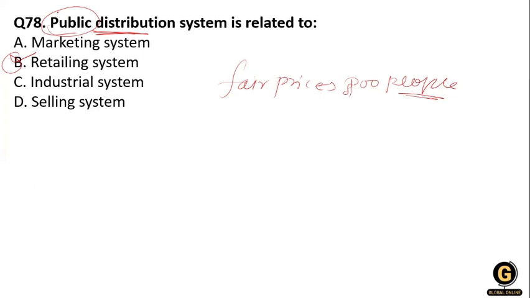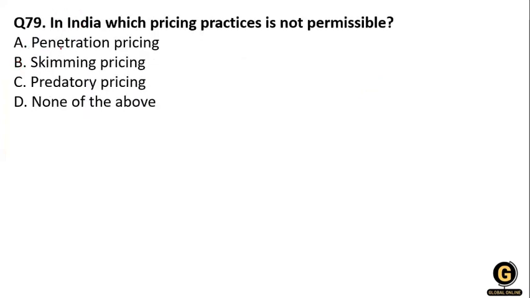Okay, for the public, what will they need? They need a retailing system. So option B is correct for this question.